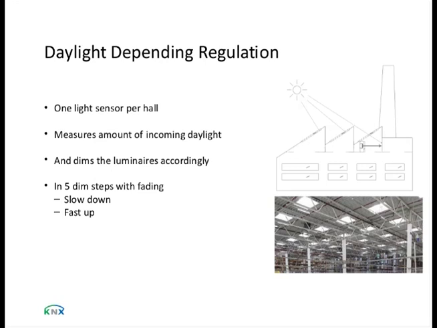So what we do is we basically look at the sun. We can look at the amount of incoming daylight, and depending on the amount of incoming daylight, we dim the luminance accordingly. Most of the time we do that in 5 steps, and we do that with fading so that nobody sees that there's something happening. We have a slow down, so that means that we very gradually slow down the lighting system. But if the sun is gone, we go fast up, because we want to ensure that there is always enough light available in the warehouse, so that people can do their work there with the right amount of light.